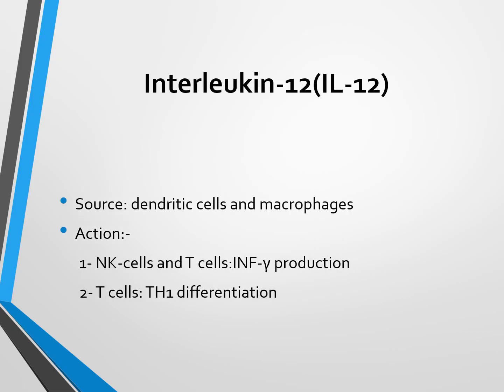Interleukin 12 is secreted from dendritic cells and macrophages, and it acts on NK cells and T cells, stimulating them to secrete gamma interferon, which in turn acts on macrophages. So the macrophage gets stimulated and produces interleukin 12, and this interleukin 12 acts on the NK cell and T cell, and NK cell and T cell secrete gamma interferon, and this gamma interferon acts on macrophages. Also, it acts on T cells, causing T helper 1 differentiation.